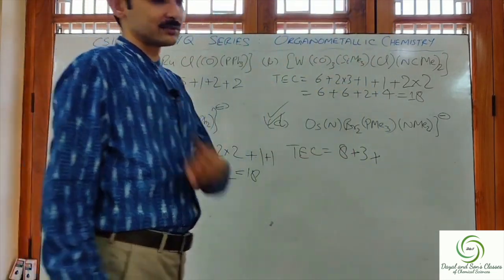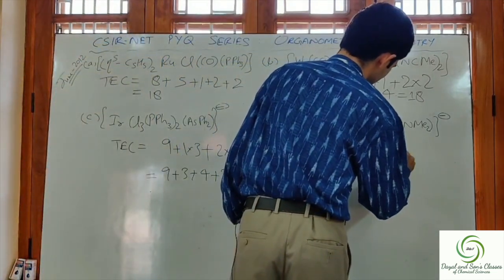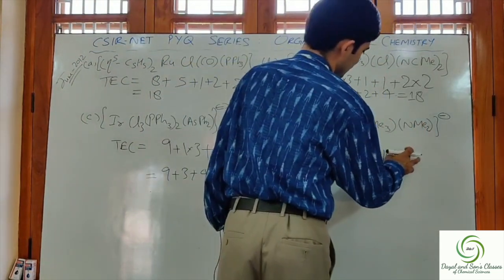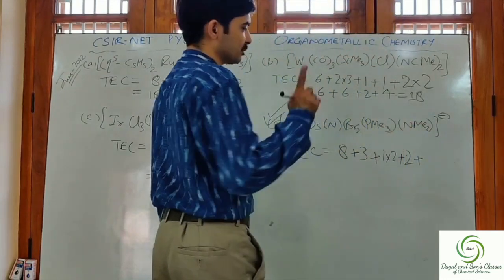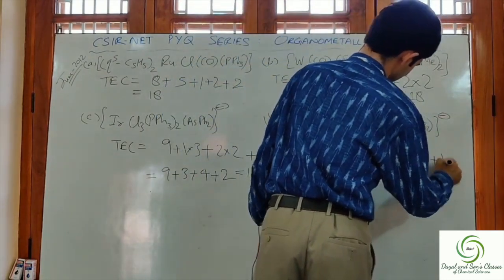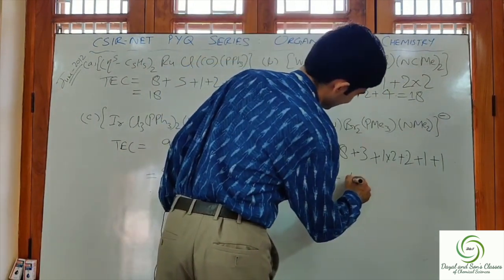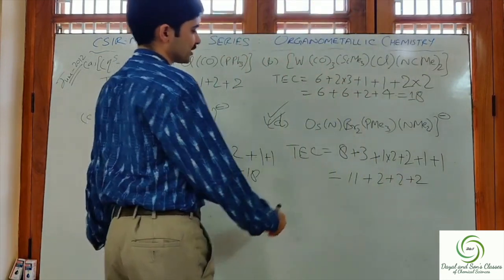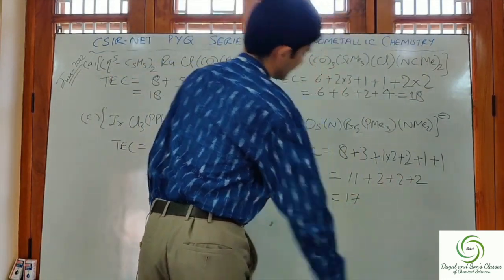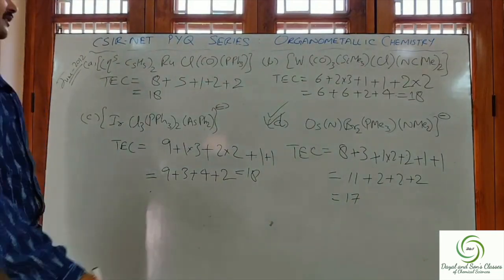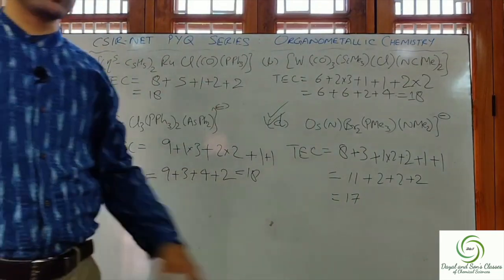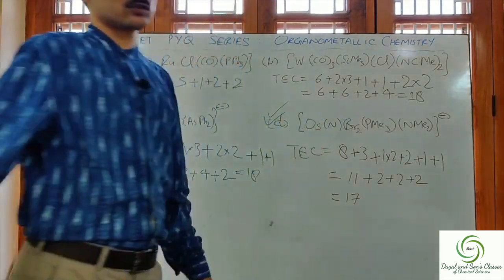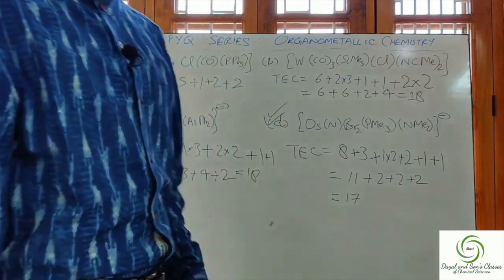Br, bromine contributes 1, there are 2, so 1 into 2. PMe3, there is 1 PMe3, contributes 2 electrons. NMe2 contributes 1 electron. There is 1 negative charge, plus 1. Let us add this up: 11 plus 2 plus 2 plus 2. 11 plus 6, 17. So we are getting TC equal to 17. That means the osmium complex does not obey the 18 electron rule. So the correct option is option number D.